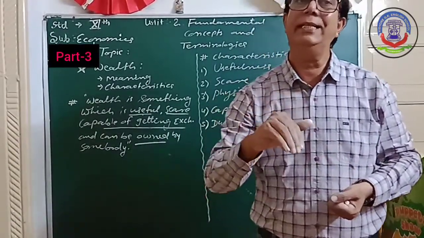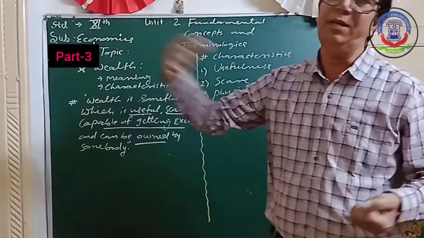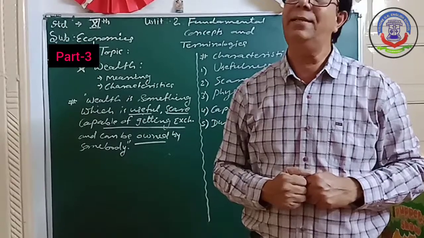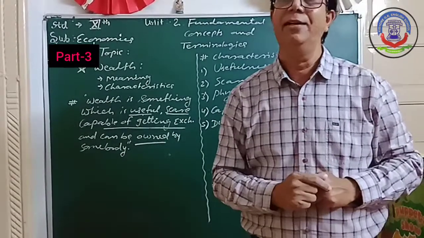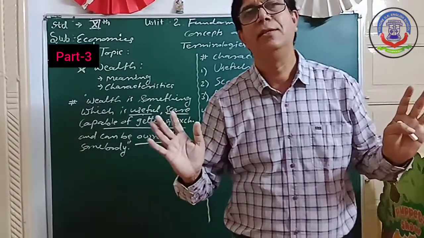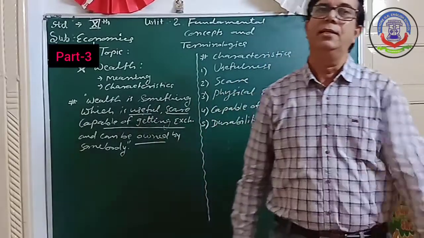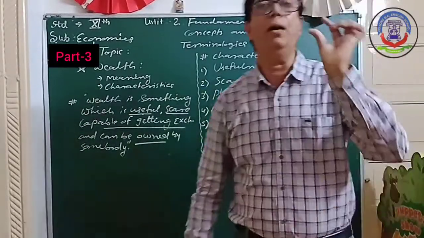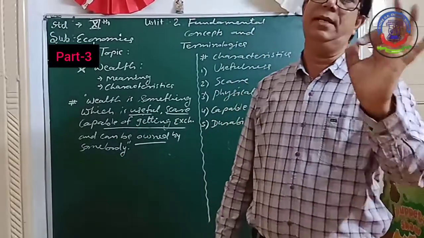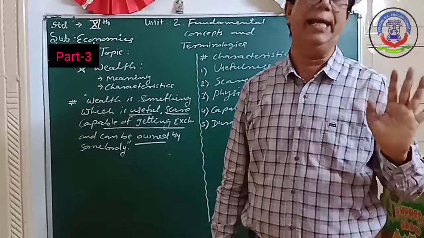Now, another day only 35 students were present, and the capacity of the class is 45. Only 35 are present, so this situation is not called scarcity. Scarcity means the demand for goods is more than its supply. That situation is known as scarcity.